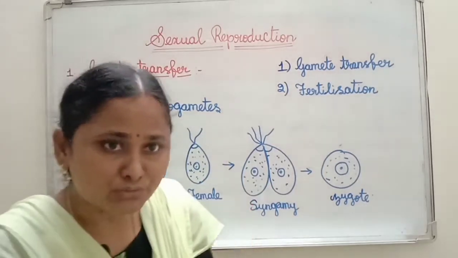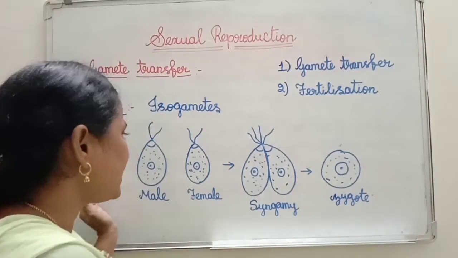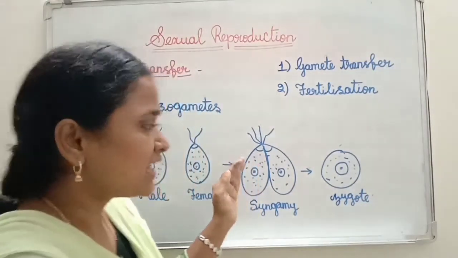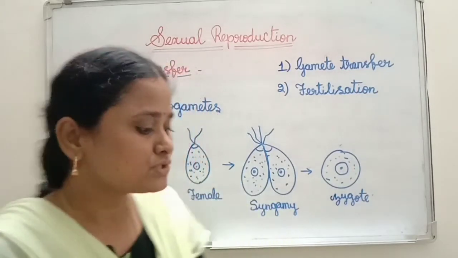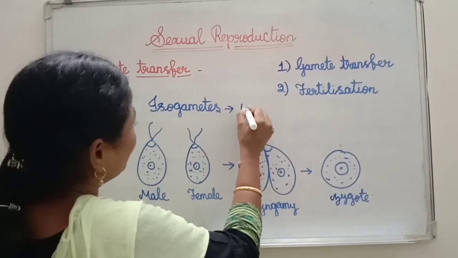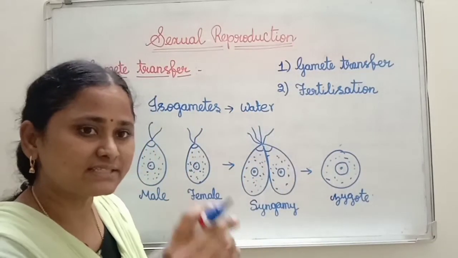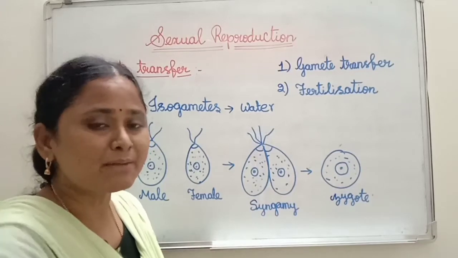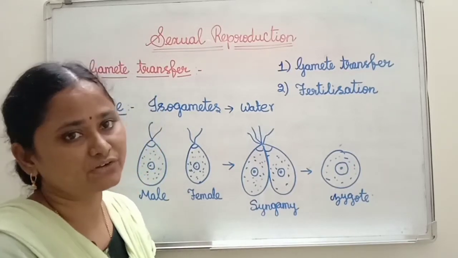The gametes want to transfer from one place to another place. Male wants to reach female or female wants to reach male, so compulsorily it requires a medium. So what is the medium that plays a crucial role? Here, water. So through the water the gametes are transferred. Examples are algae, fungi, bryophytes and pteridophytes.